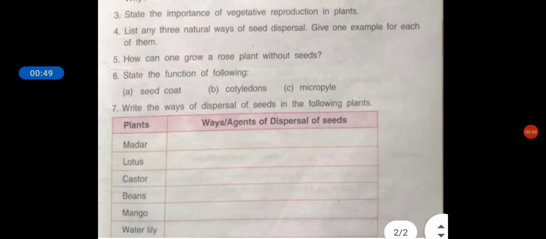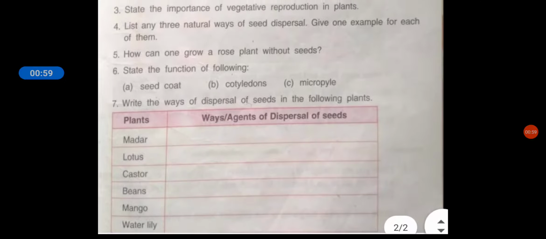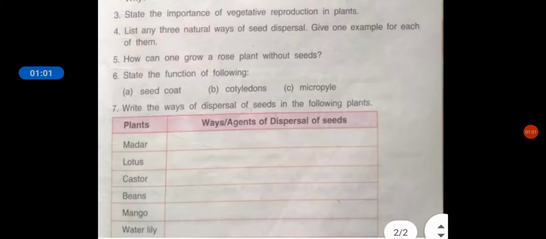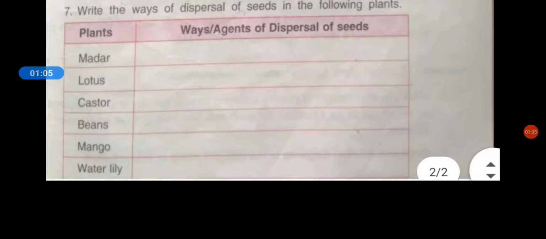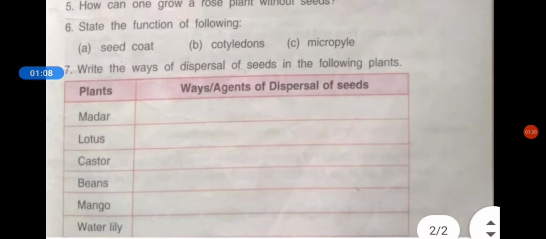Castor, dispersal by human beings or the animals. Next is the beans, that is dispersal by cracking and bursting. Next is the mango, also dispersal by human beings and the animals. And water lily, that is grown in water, so dispersal by water.